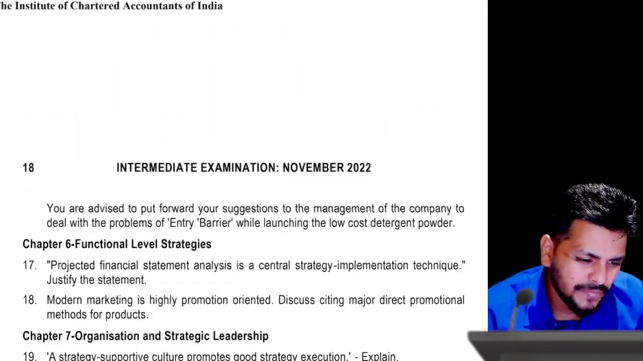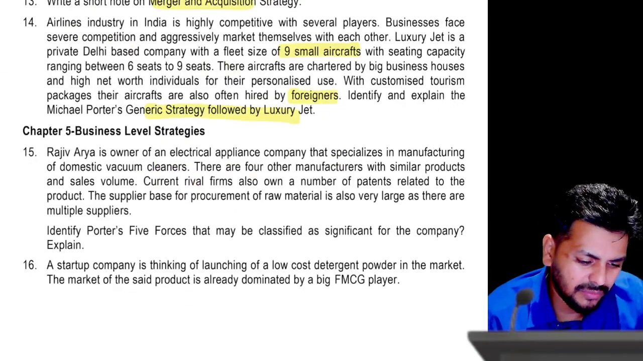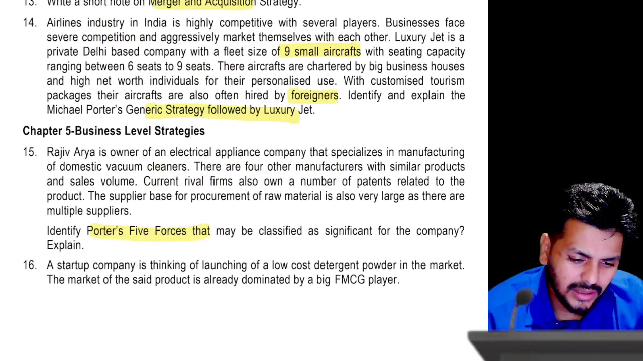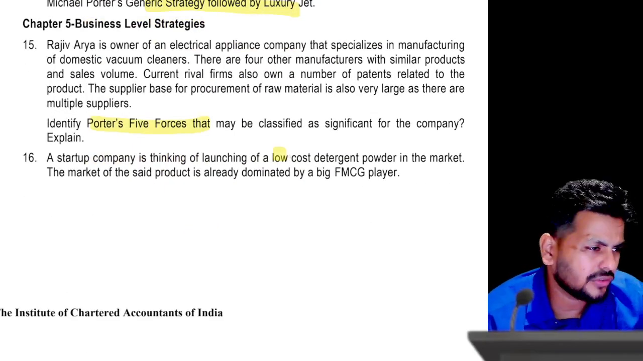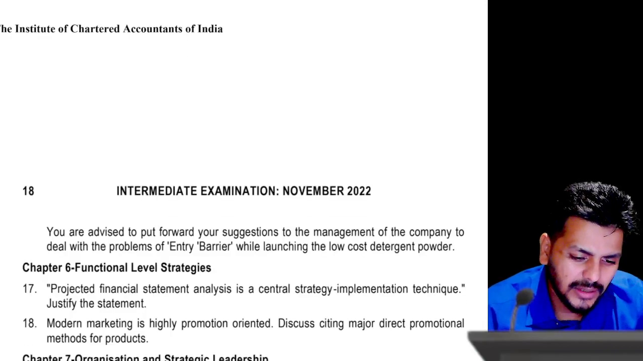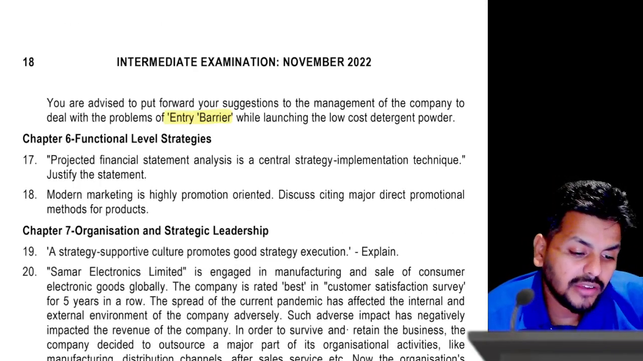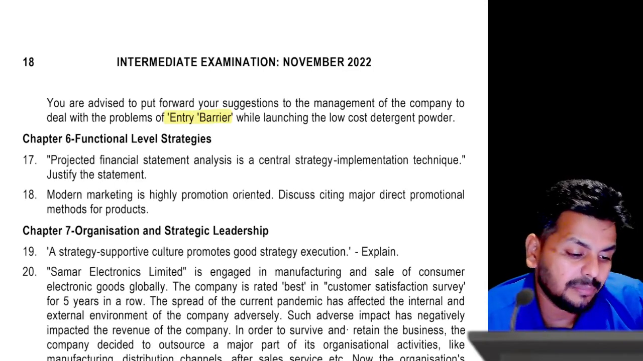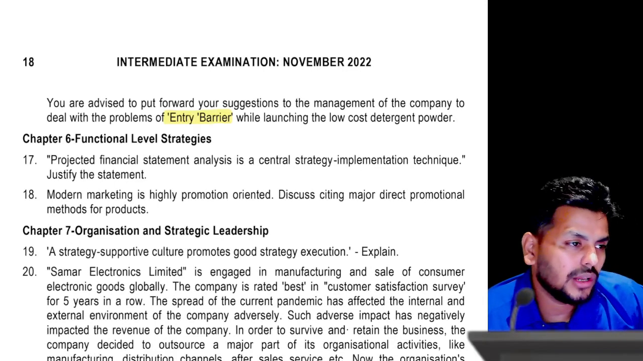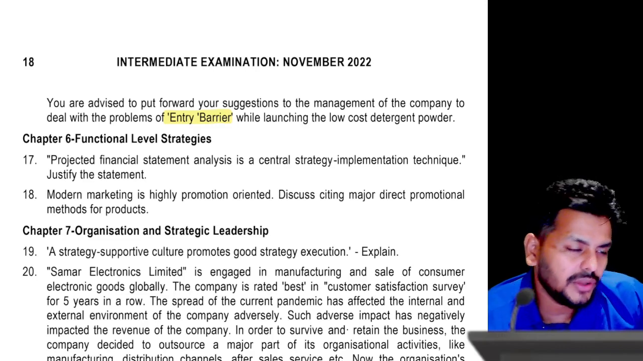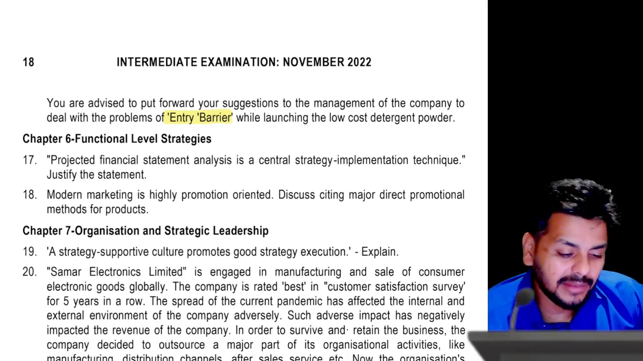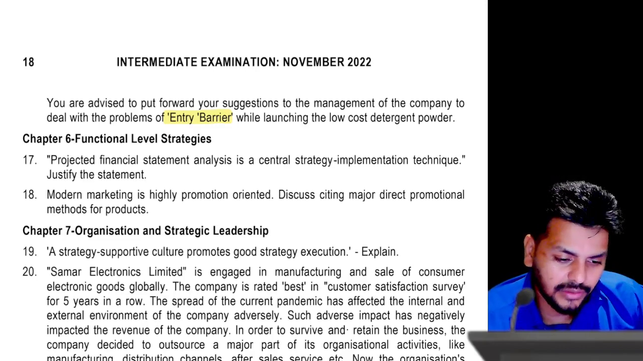Otherwise, in the 5th chapter, they're asking about Michael Porter's 5 forces and low cost leadership strategy. So, talking about entry barriers. All right. So, you are advised to put forth your suggestions to the management of the company to deal with the entry barrier while launching a low cost. So, if you want to enter, how do you do that? What are normally the entry barriers and how do you break it is something that we have to see.